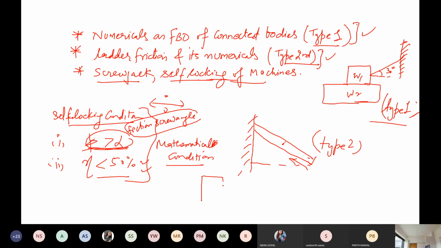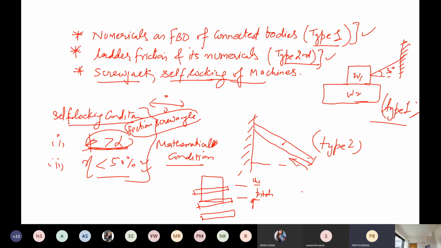You see, this is the spindle here, and these are some threads. One thread, second thread, third thread. The distance between two threads is known as pitch. P is the pitch.